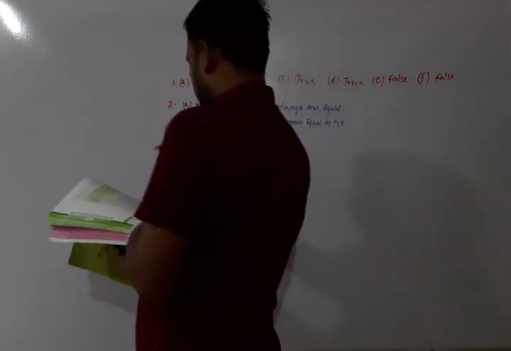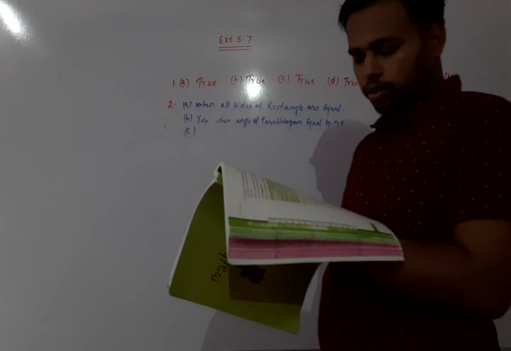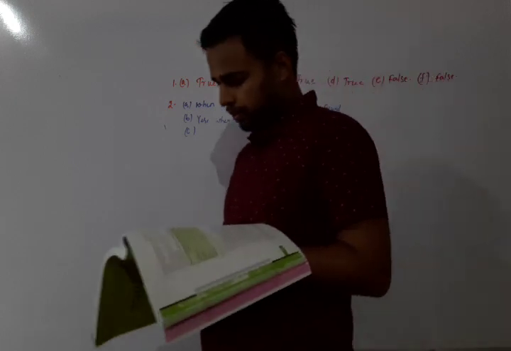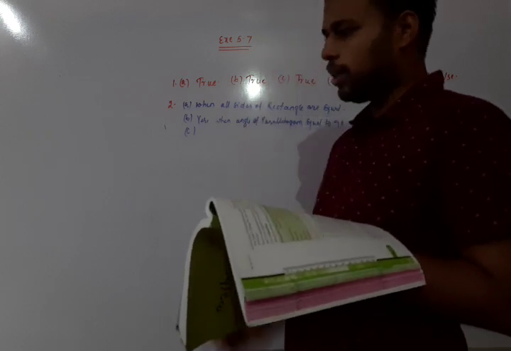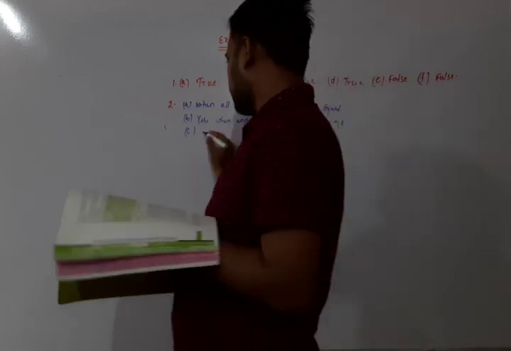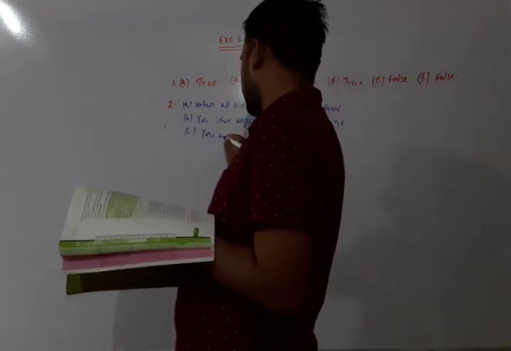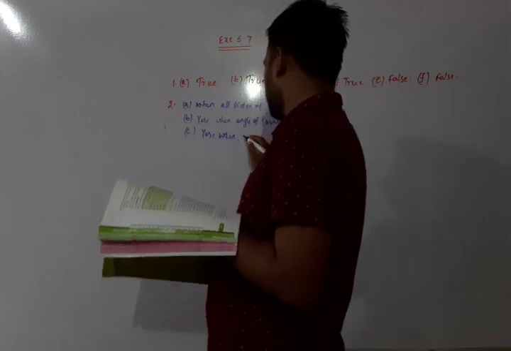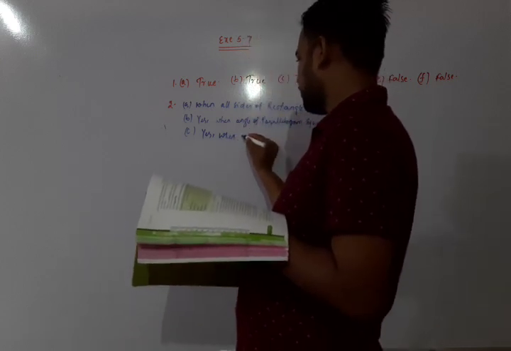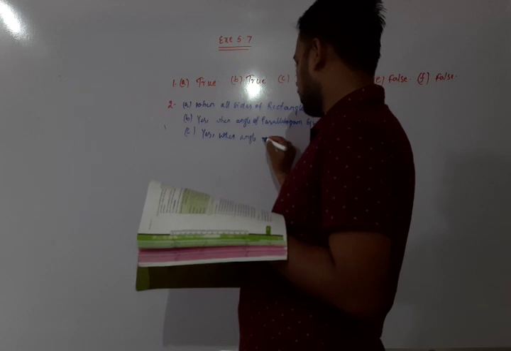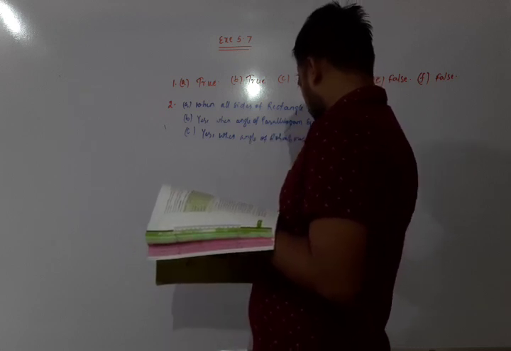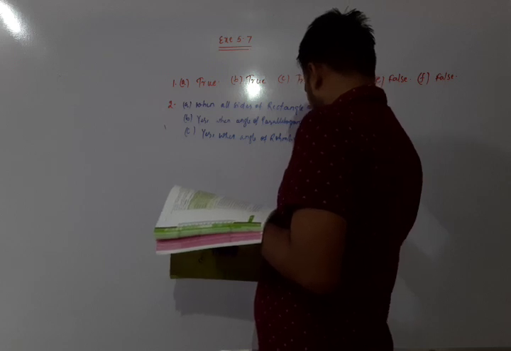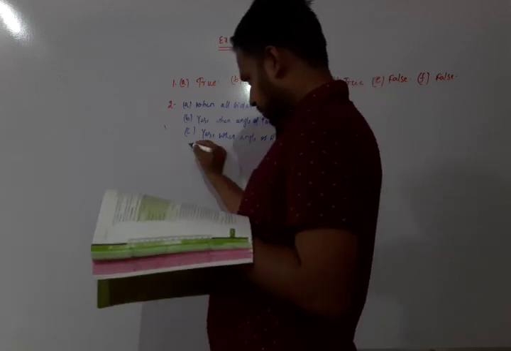Next, moving on to C: a square can be thought of as a special rhombus. Yes, when an angle of a rhombus equals 90 degrees.